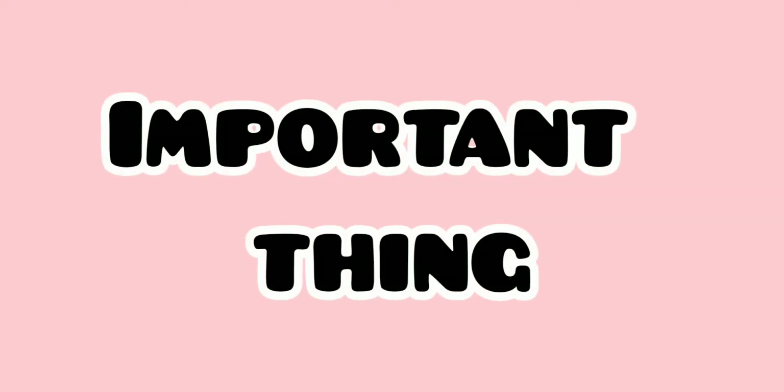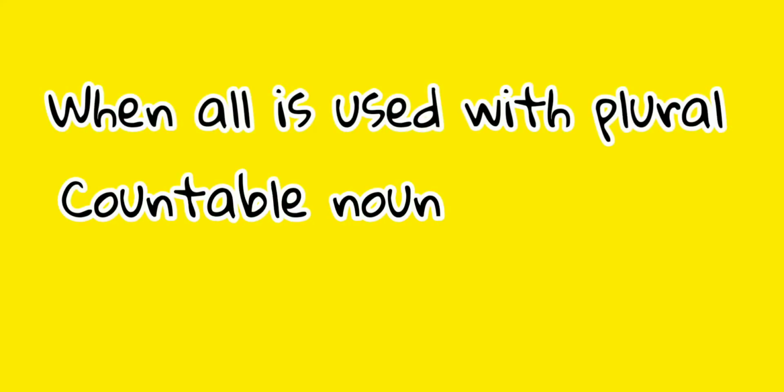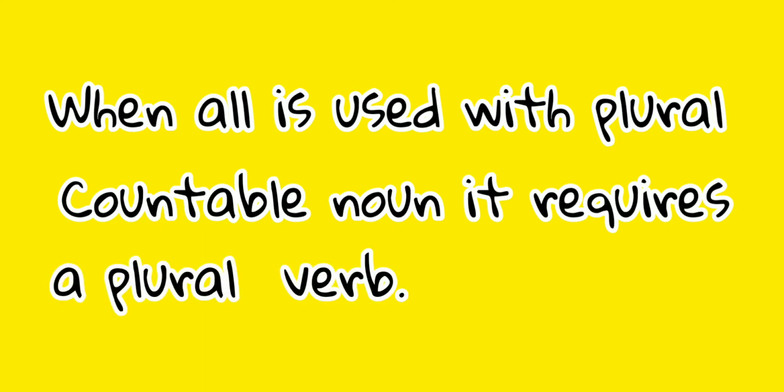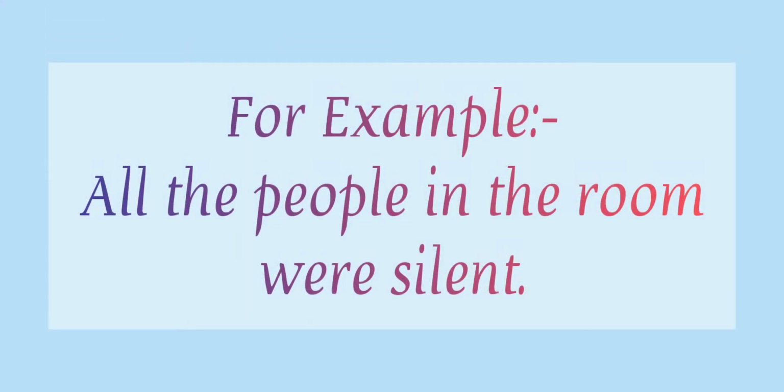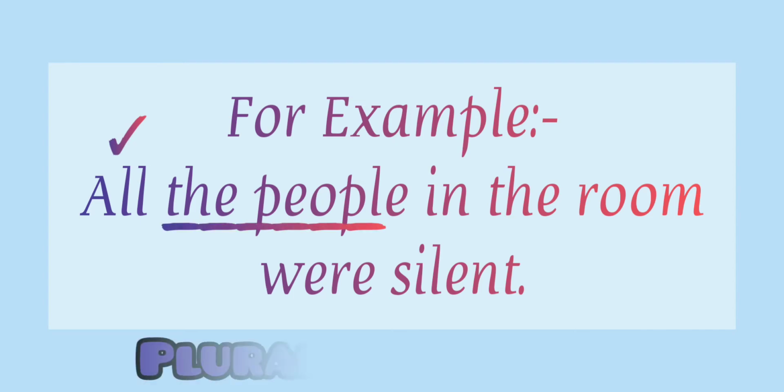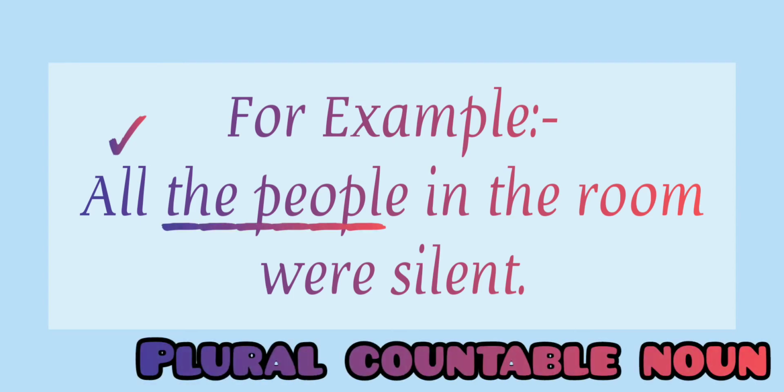One more important thing you have to remember. When all is used with a plural countable noun, it requires a plural verb. For example, all the people in the room were silent. In this sentence, all is used with the people, which is a plural countable noun. So, it requires were, which is a plural verb.